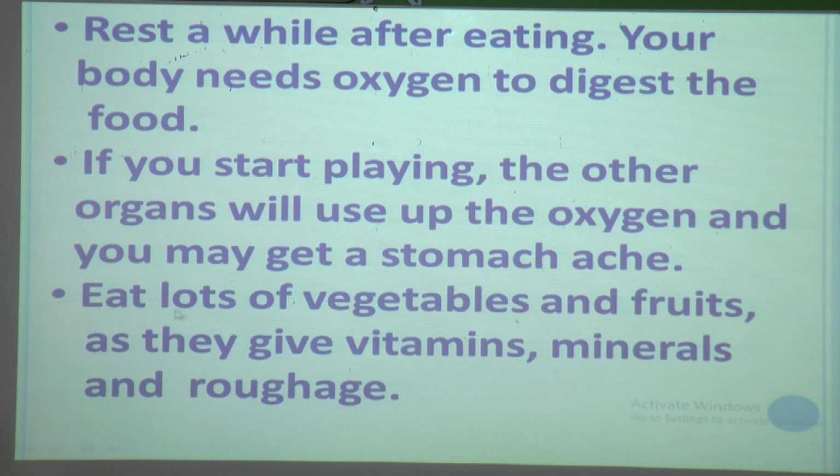And you have to eat lots of vegetables and fruits, as they give vitamins and minerals and roughage. Everybody is enjoying fruits and vegetables. Seasonal fruits and vegetables you have to eat, because they give you vitamins and minerals and roughage also. And you all know that vitamins and minerals are called, yes, protective nutrients.